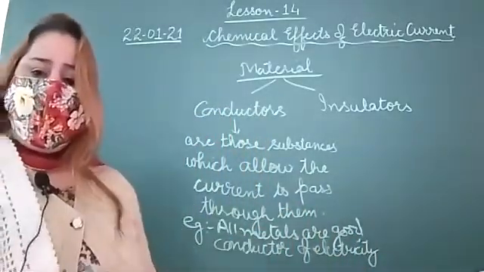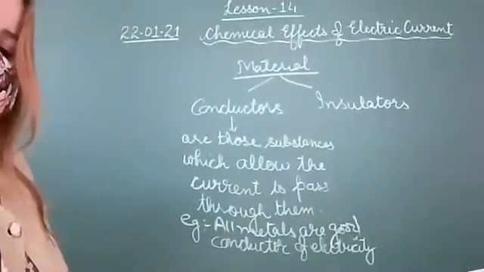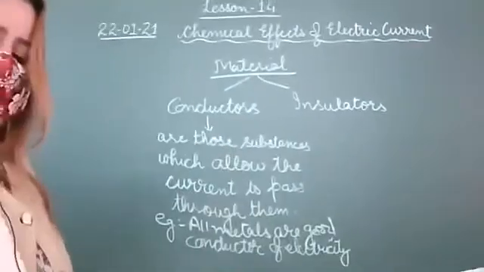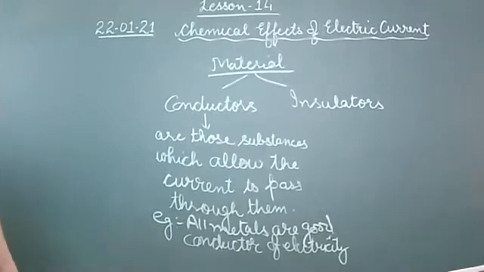Is this clear, bete? All metals are good conductors of electricity.